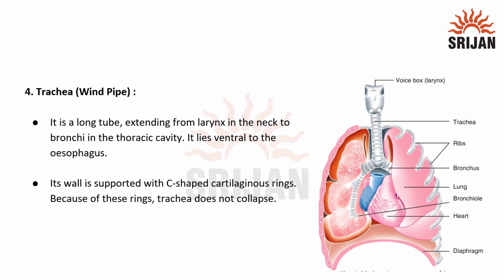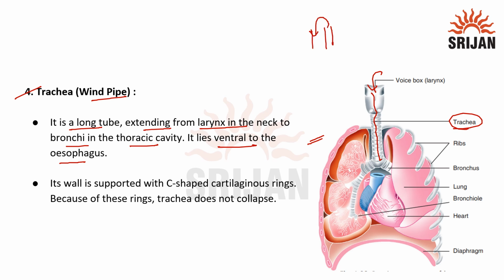The next part is trachea, also known as windpipe. It is a long tube extending from larynx in the neck to bronchi in the thoracic cavity. It lies ventral to esophagus. Here we can observe, so this entire tube is called as trachea, also known as windpipe, and it lies ventral to esophagus. That means if this is esophagus, this would be the ventral side, that is in front of esophagus. Its wall is supported with C-shaped cartilaginous rings. Because of these rings, trachea does not collapse.